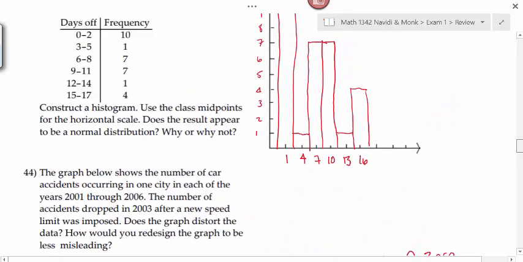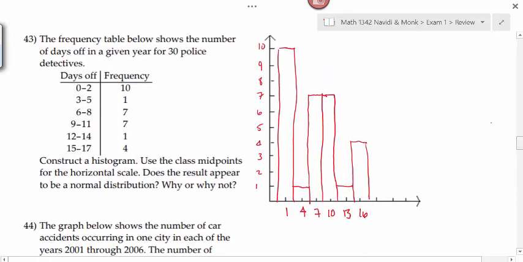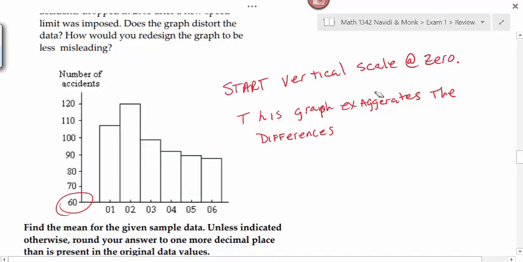I left off a part of this question. We were also asked, does the result appear to be a normal distribution? Looking at our histogram, does that appear to be a normal distribution? No. Why not? It's not symmetric and bell-shaped. And this graph exaggerates the differences.